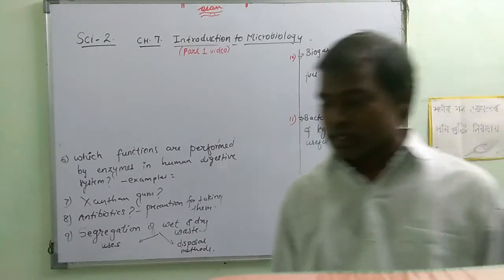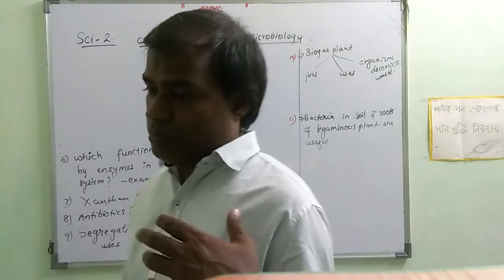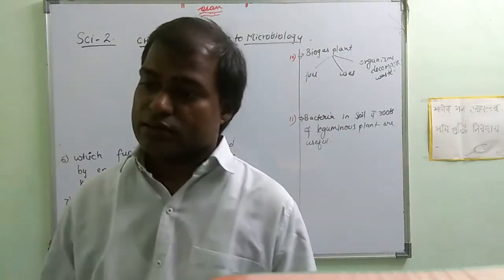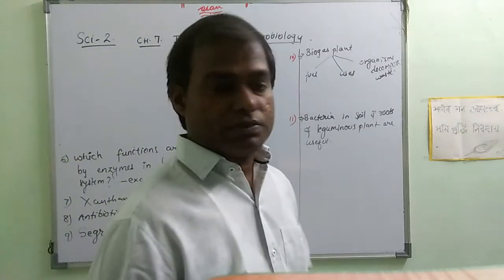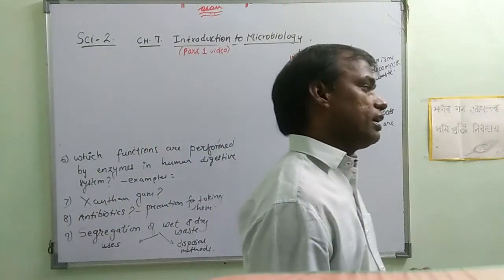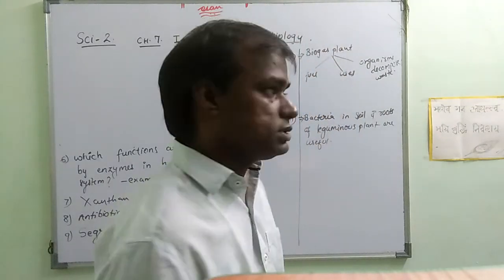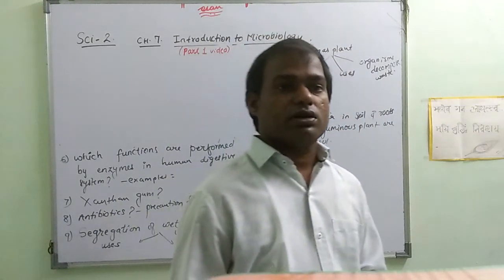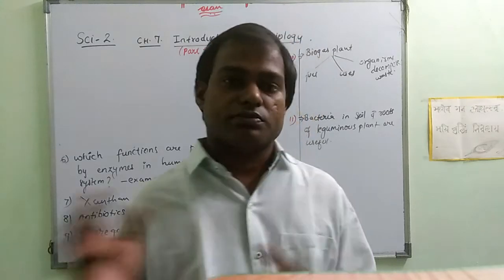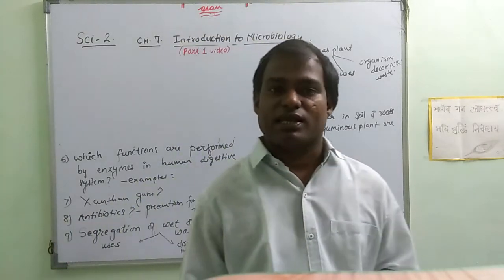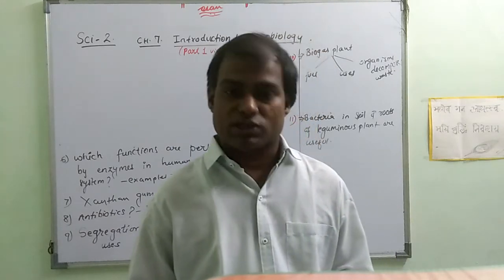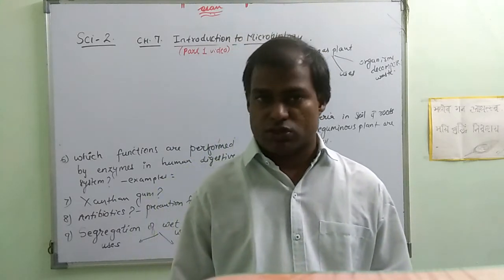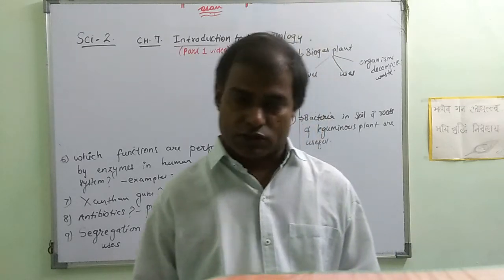Then there are peptidases, and there are a few like trypsin and lipase. These are a few enzymes secreted by different parts of the body like pancreas, intestine, and intestinal glands. So these enzymes are produced, because of which we are able to digest the food.